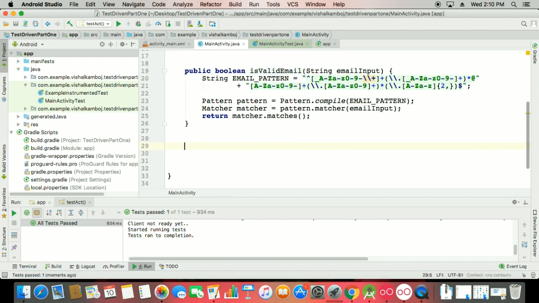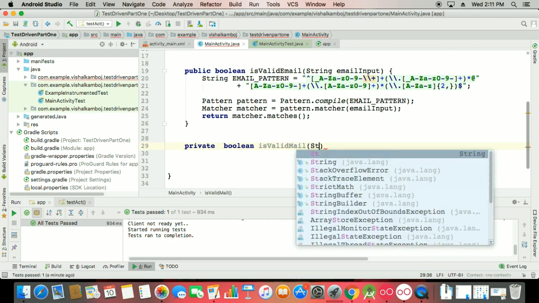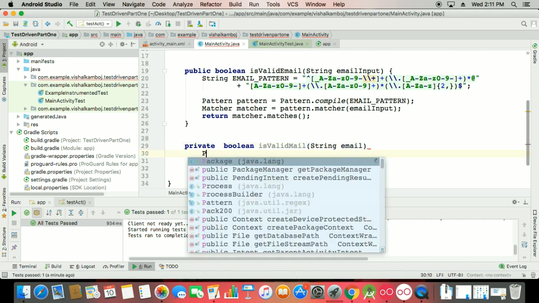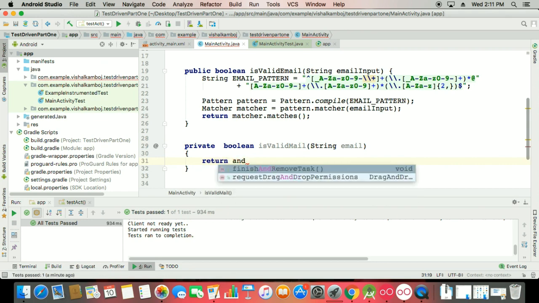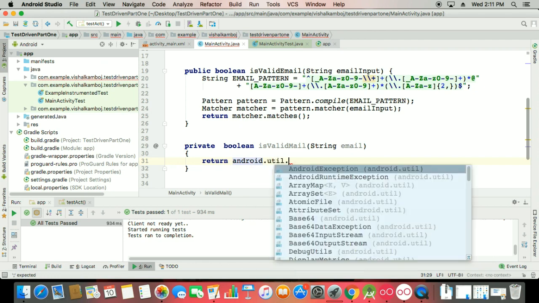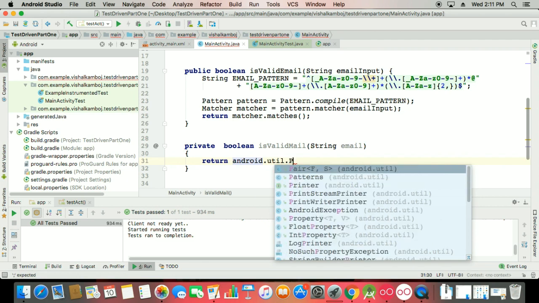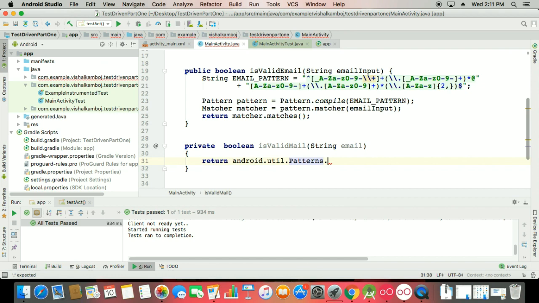This is your other method, and this is private, and we can say this is a boolean, isValidMailGeneration, and here I'm passing some email value, and in this email value I say return Android dot util dot Patterns dot EMAIL_ADDRESS dot matcher, and this email value we want to match, and dot matches. So that means we have to return these things, but here it is private.